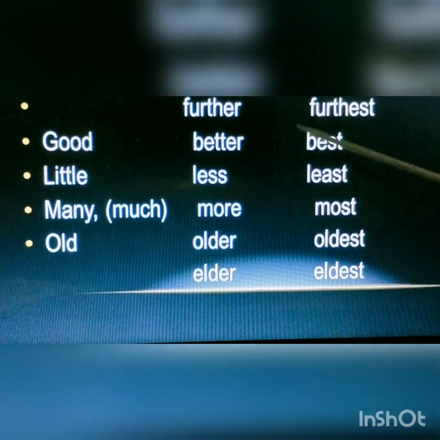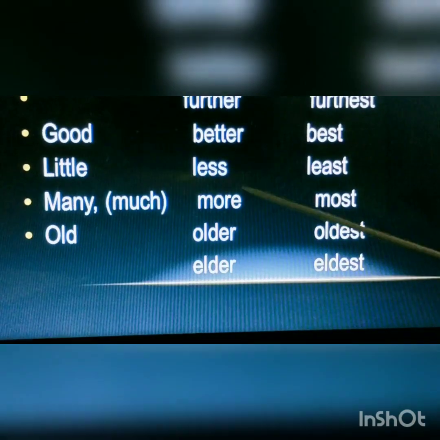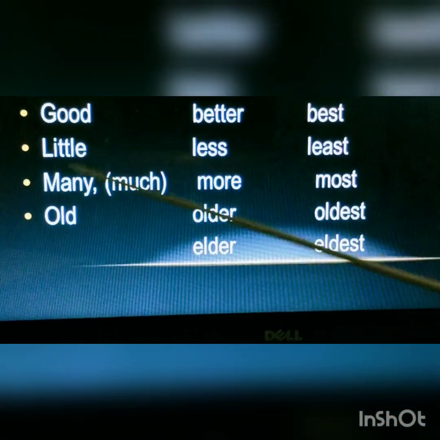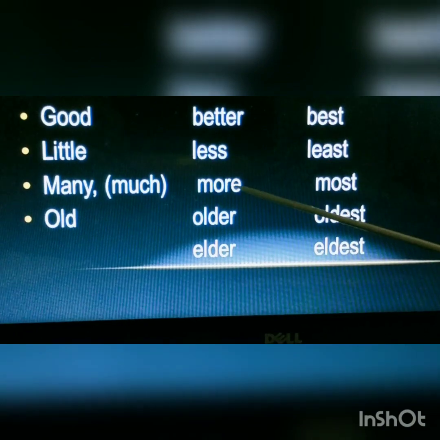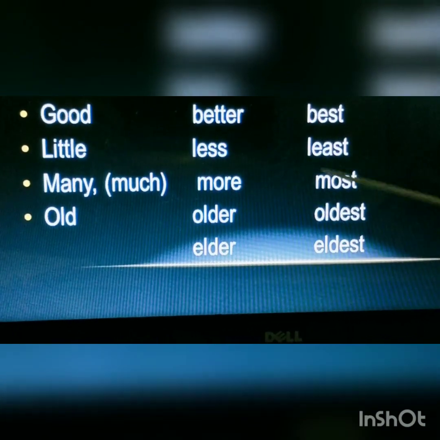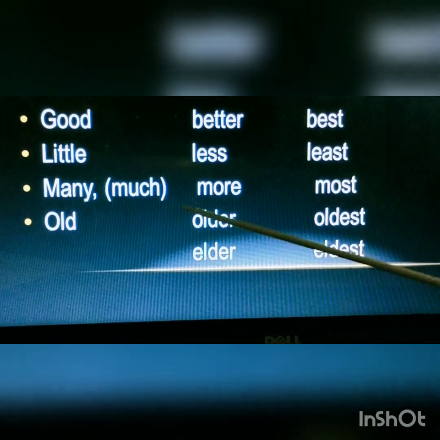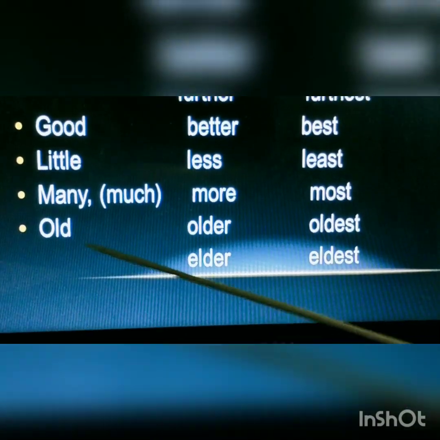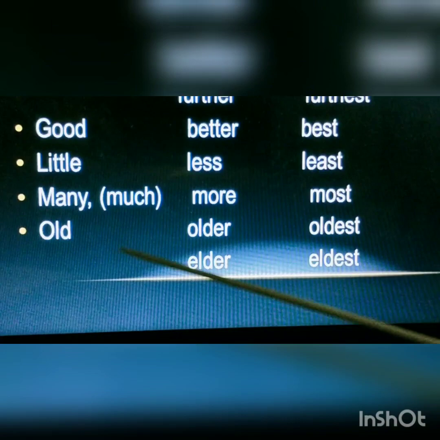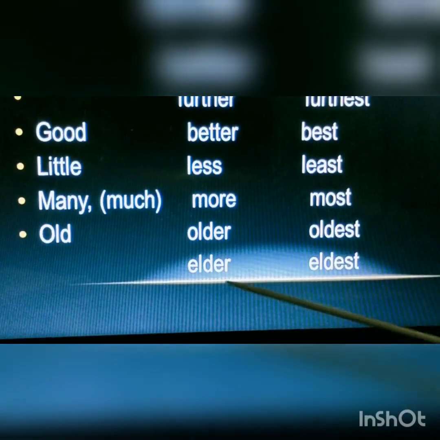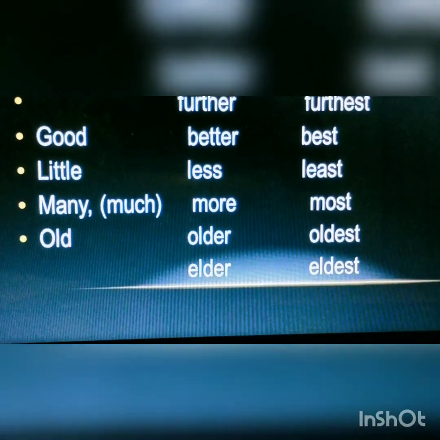Good, better, best. Little, less, least. Many or much, both are having more as comparative and most as superlative. Old, older, oldest. Old, sometimes it will become elder, eldest.